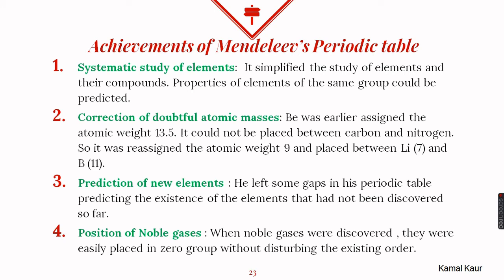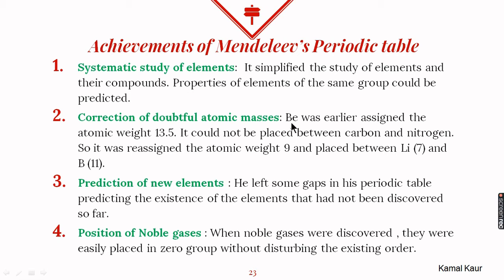There were many achievements of Mendeleev's periodic table. First and foremost was that it systematized the study of elements, because in one group he kept all those elements which showed similar chemical properties, so it became very easy to study the properties of elements. He also corrected doubtful atomic masses of certain elements.